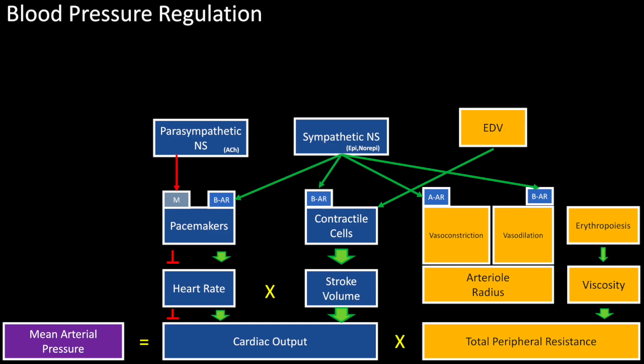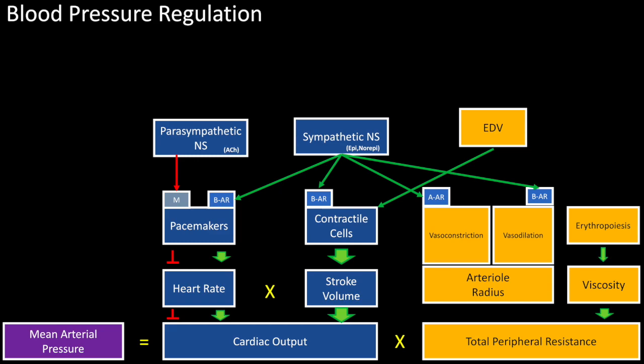Generally speaking, hormones are more important in mediating slow and long-term changes in blood pressure and go beyond the scope of this video. However, atrial natriuretic peptide released from the heart is a vasodilator, and angiotensin is a vasoconstrictor.